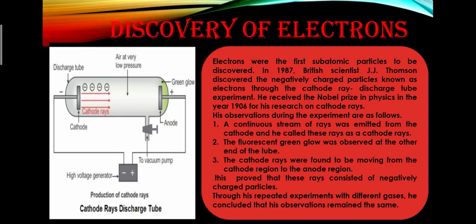So here in this diagram you can see the cathode ray discharge tube setup. This is the setup which was used for the discovery of the electron, and it was done by J.J. Thomson in 1897. In this, Thomson used a special tube called a discharge tube for his experiment. It is a hard cylindrical glass tube that consists of two metal plates called electrodes, each sealed at the two ends of the tube.